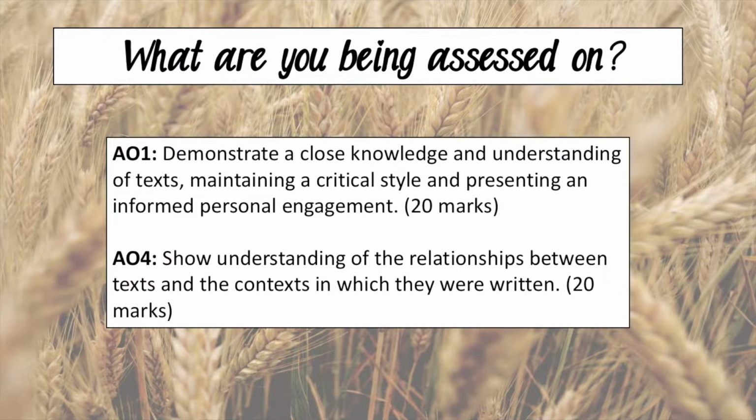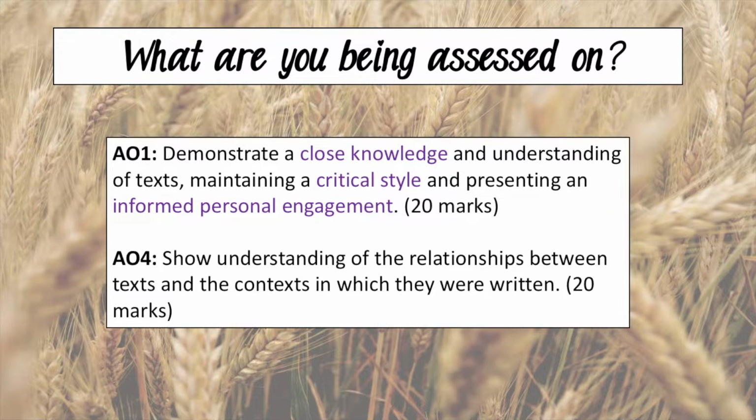AO1: demonstrate a close knowledge and understanding of text, maintaining a critical style, presenting an informed personal engagement, for 20 marks. What does this mean? First of all, you must have a close knowledge of the text. This means you can't just have read it once; you need to know the detail and be able to pick up on the nuances.